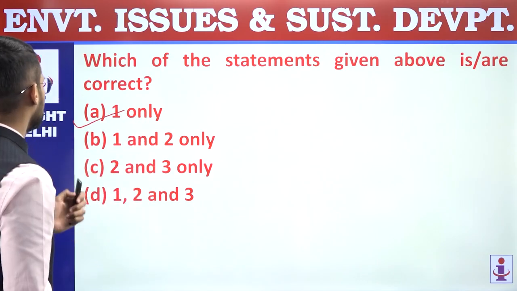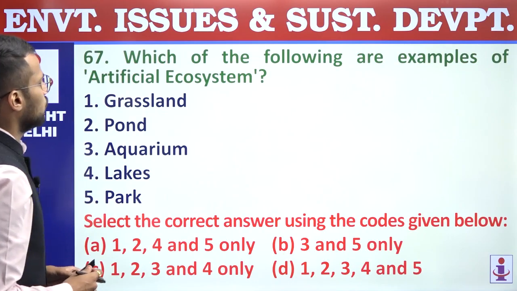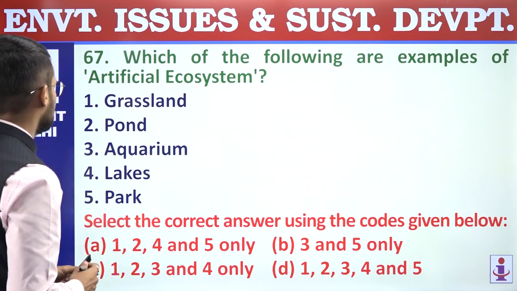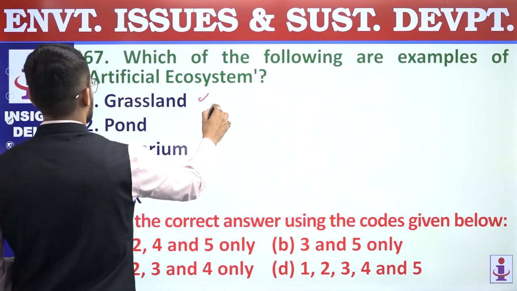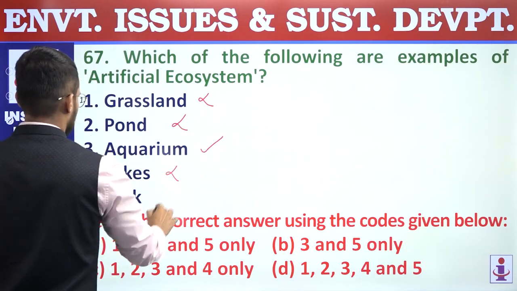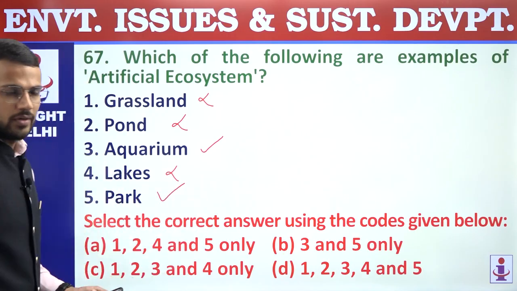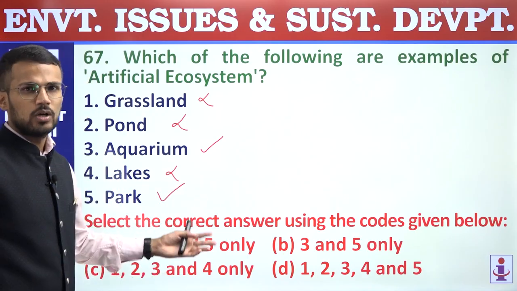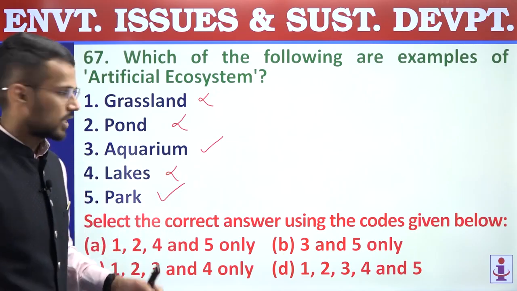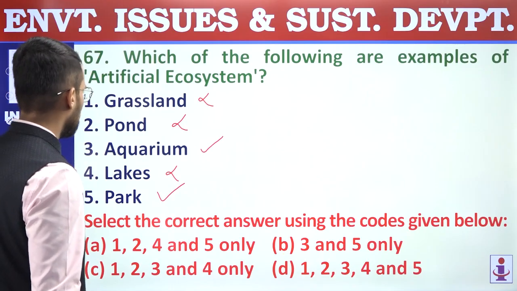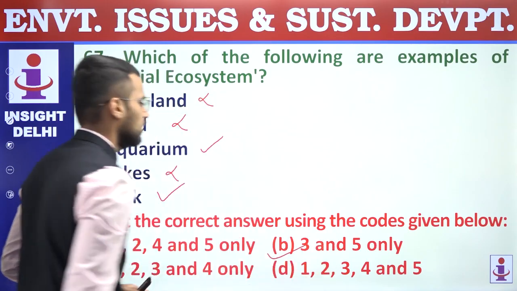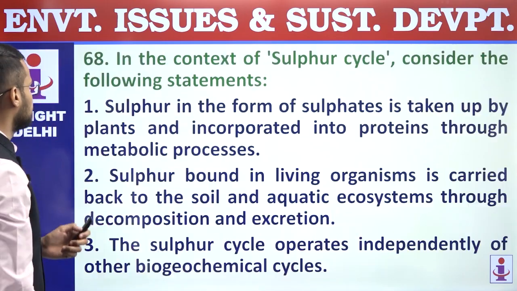66, answer is A. 67. Which of the following are examples of artificial ecosystems? Right, so artificial ecosystems, grasslands are not artificial, ponds are also not artificial, aquariums are artificial, lakes are not artificial, parks are artificial. Right, as it does not mention which park, we'll have to infer that it is talking about the parks that we have in different societies. So third and fifth are the artificial ecosystems, and that's why answer is B. 3 and 5. 67, answer is B.